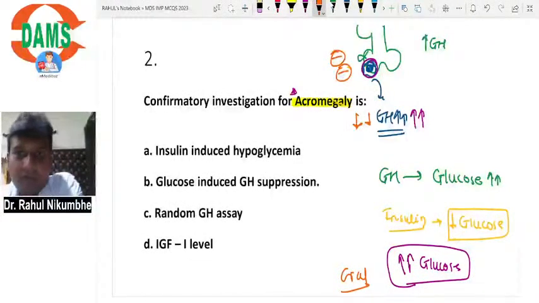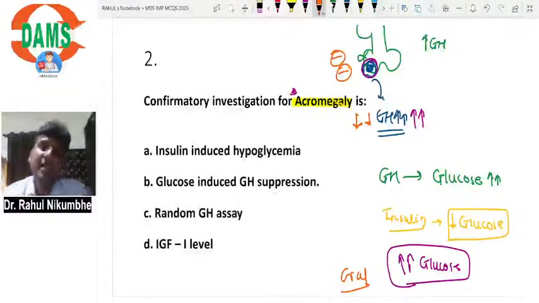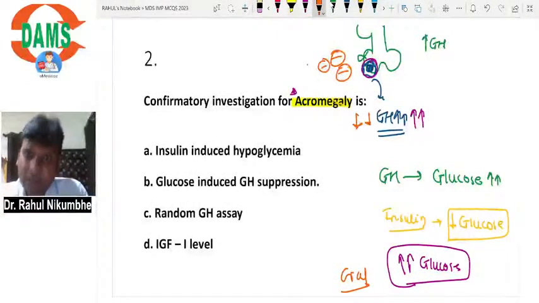Now after giving glucose, I will collect the blood sample. I will measure growth hormone level. After causing hyperglycemia, I will measure serum growth hormone level. If serum growth hormone level is decreased, it means I am able to inhibit pituitary. It means pituitary cells are normal. They are responding to hyperglycemia because they are inhibited by hyperglycemia.